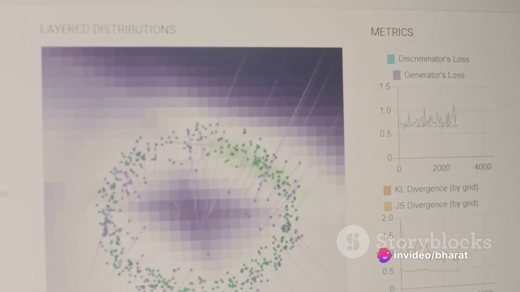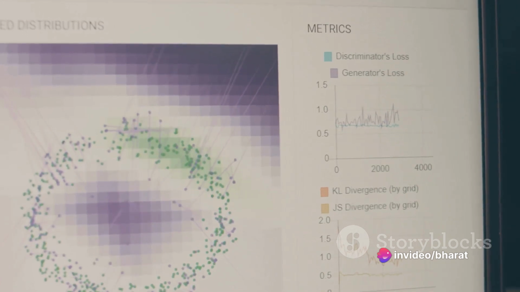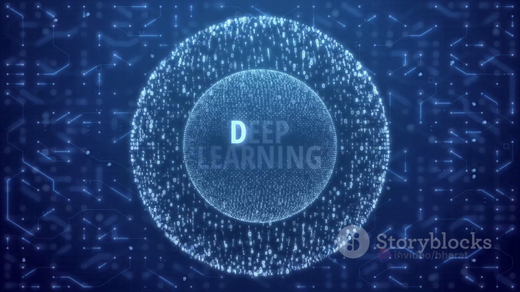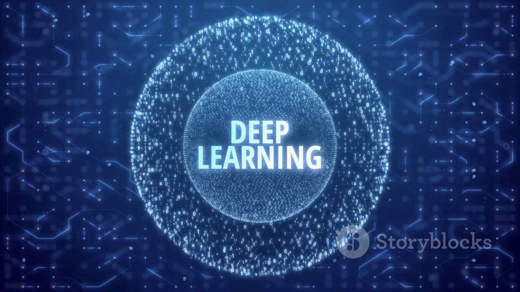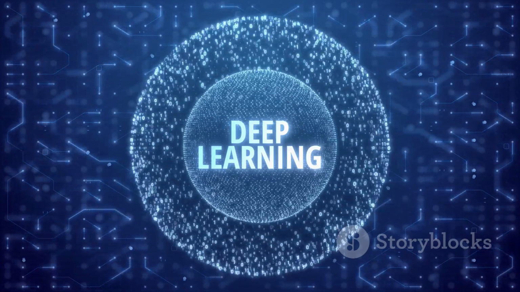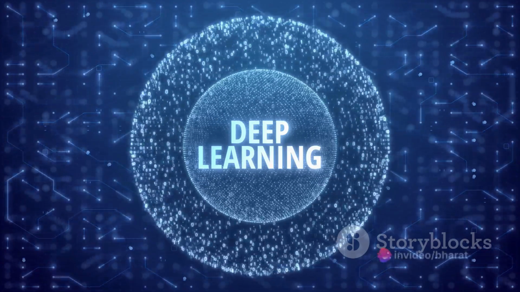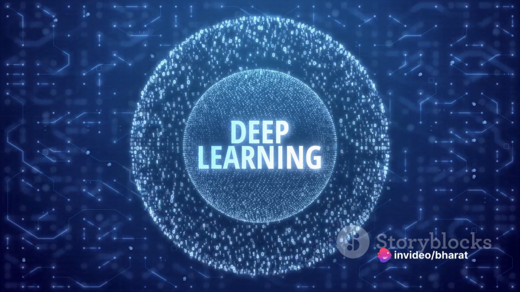Dimensionality reduction techniques reduce the number of variables in a dataset. Principal component analysis, PCA, identifies the principal components that capture the most variance in the data. Singular value decomposition, SVD, factorizes a matrix into three matrices, revealing the underlying structure of the data.